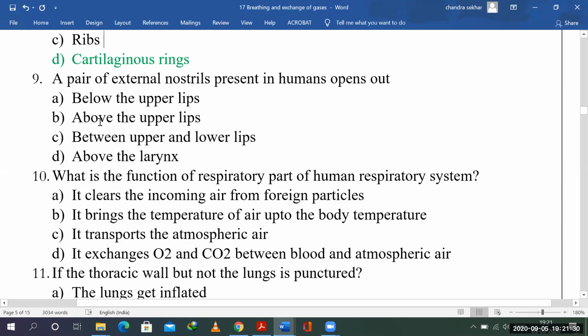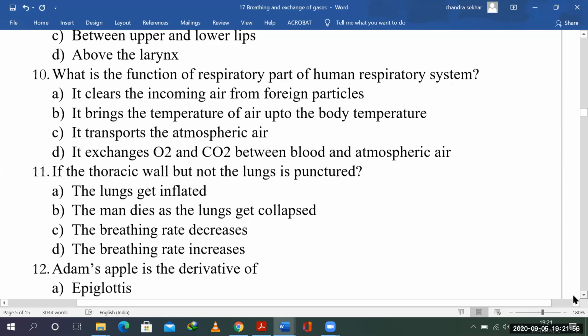It's not that. Below the upper lips, what do we have? We have the mouth. Above the upper lips is the right choice, right? Kind of an easy question only.